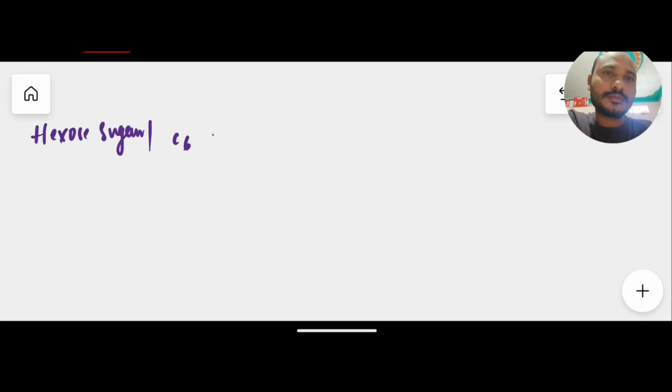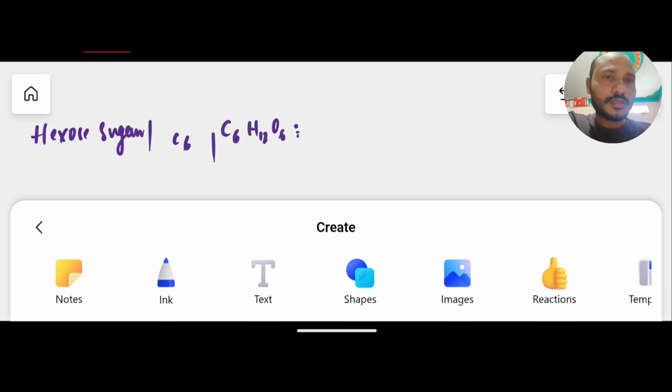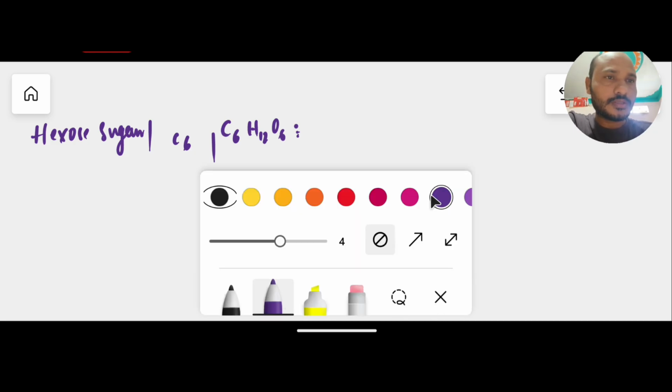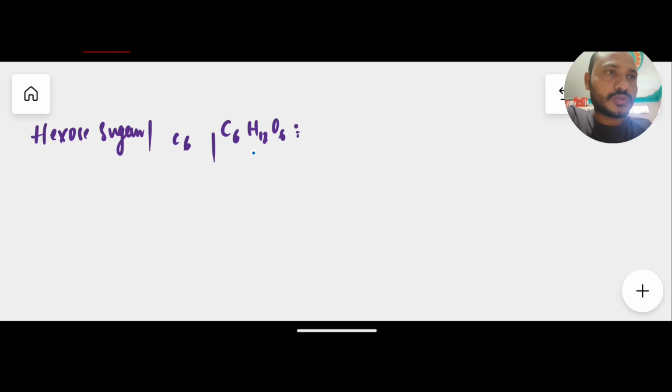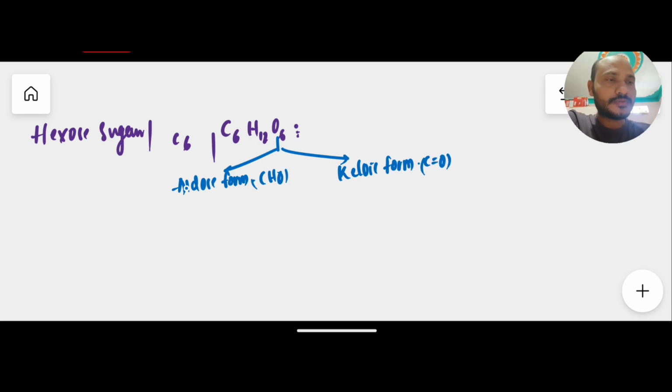6 carbon. If you draw the formula, they contain C6H12O6. Okay. So in hexose sugar we also have the aldose form, with CHO, and we also have the ketose form, with the double bond. So here first we'll discuss the aldose form of hexose sugar.